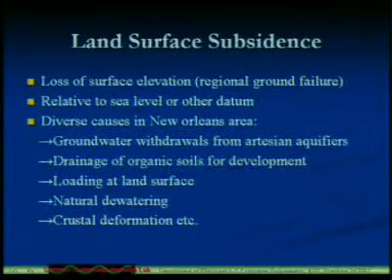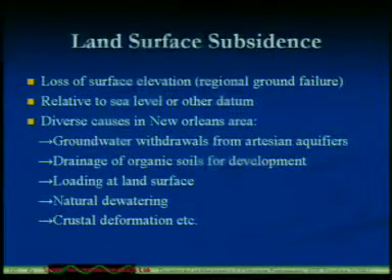Generally, geology is not my topic, but people ask what the reason is for a city to shrink. As a thumb rule, first is water. Maybe a lot of water inside the earth causes the shrinking. There is groundwater withdrawal from the Aestian aquifers, drainage of organic soils for development, and loading of land surfaces.